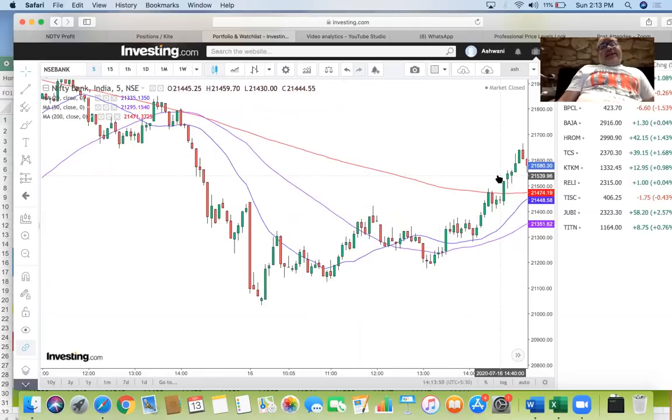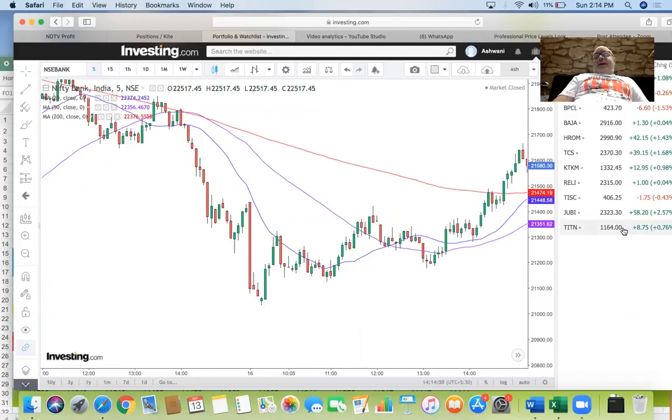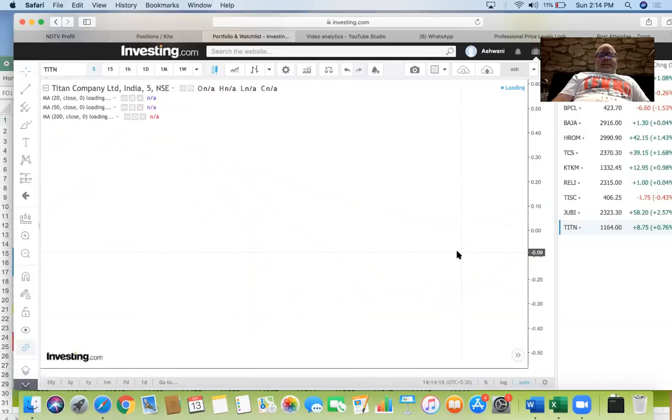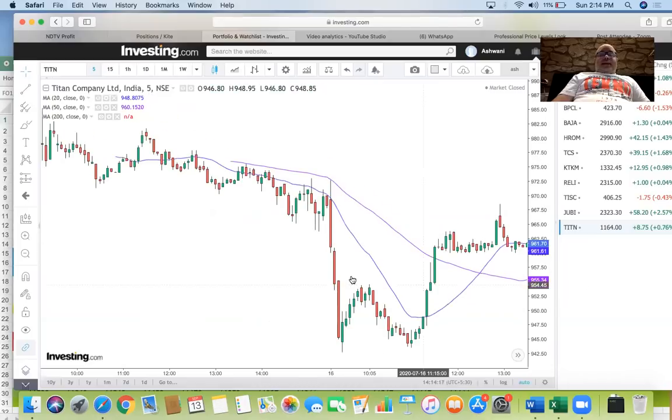I think this can easily be applied to individual stocks. It can be applied to indices, but it is a bit of judgment. So you have to see which one is clearly hitting the ball out of the park, and which one is kind of middling. Let me show you Titan.